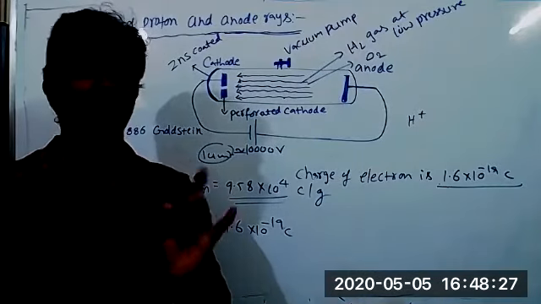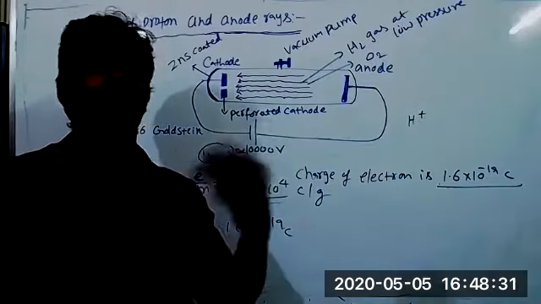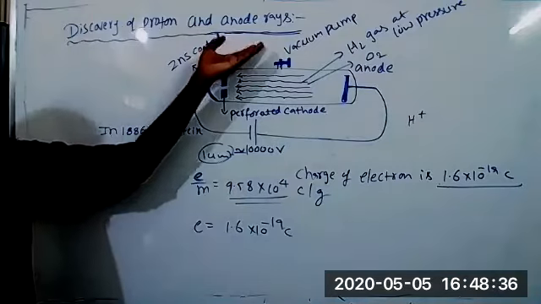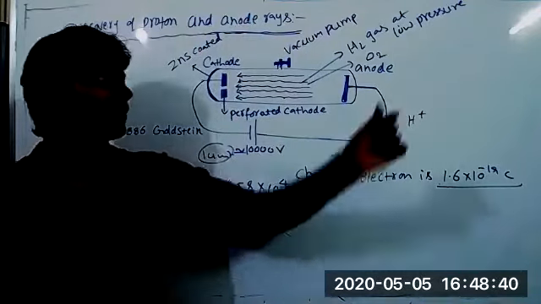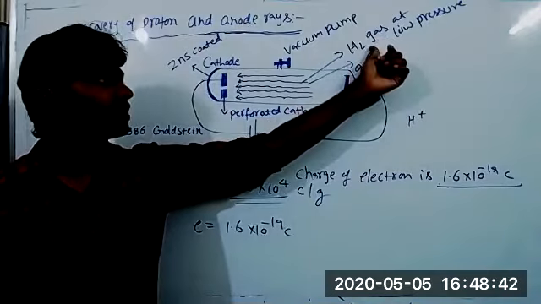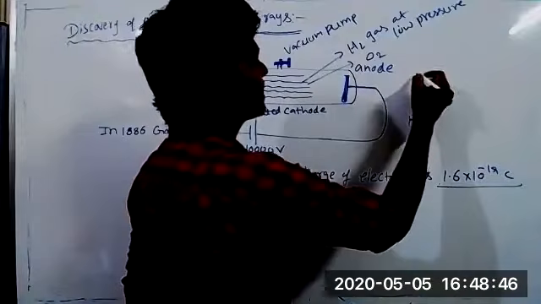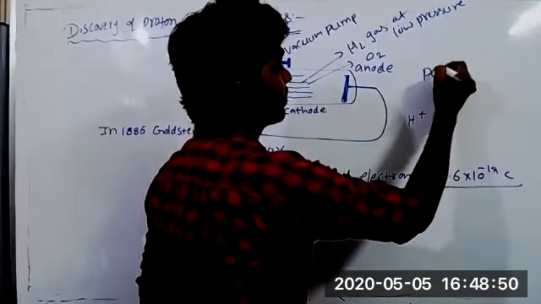Okay, wherever you collect the electron, it is the same. Oxygen atom also has the same electron, hydrogen atom also has the same electron. But if you come to anode rays, they are constructed by somewhat massive particles. Those depend upon the nature of the gas. Suppose you take hydrogen gas, here anode rays are constructed by only the nucleus. That is what we call a proton.